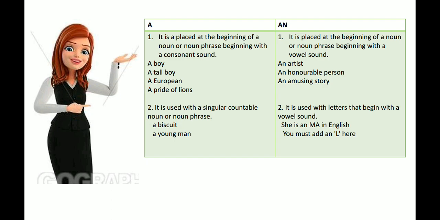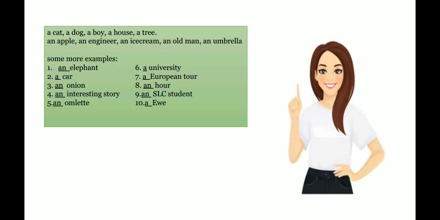It is also used with letters that begin with a vowel sound. For example, C is an MA in English. You must add an L here. So in these letters, MA and L, we used an because they begin with a vowel sound. I think you are clear that we have to use an with the words which have a vowel sound. That means first you have to know the correct pronunciation to use a or an.